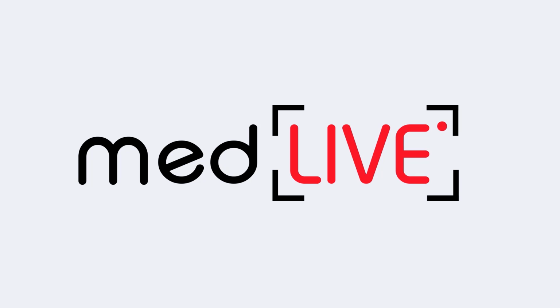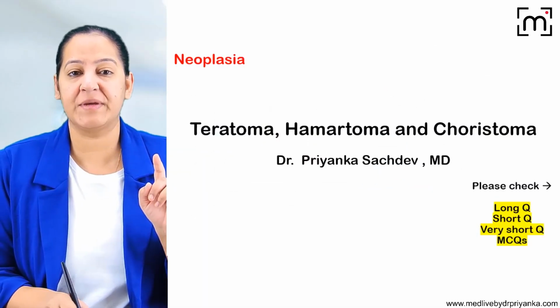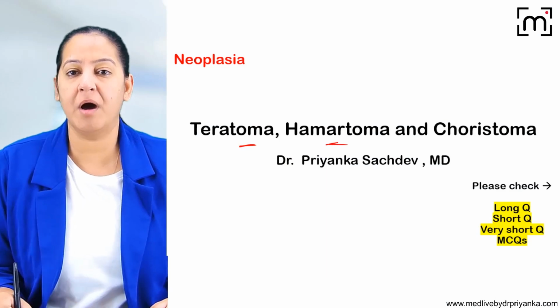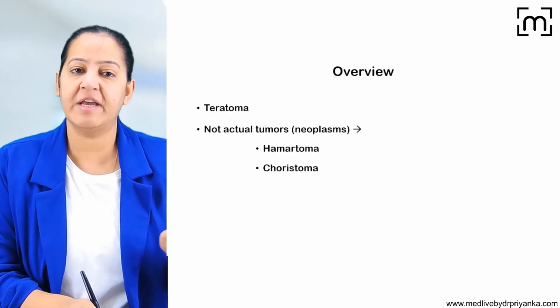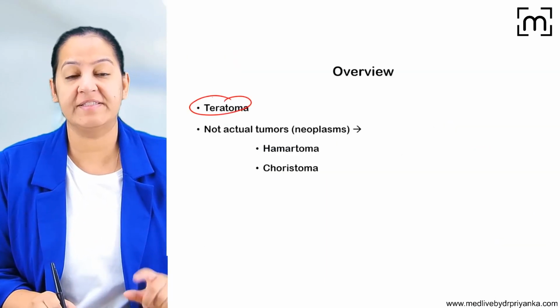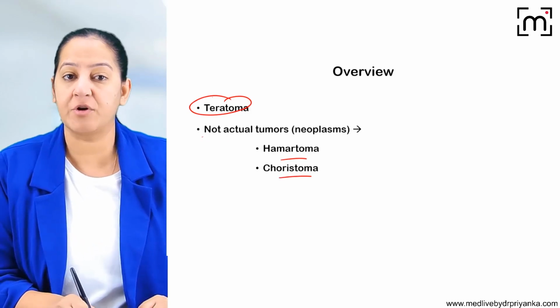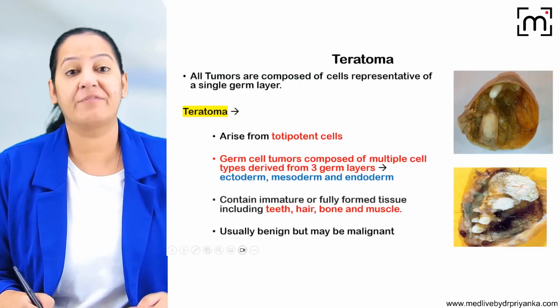Hello everyone. In this session, we are going to discuss three special terminologies in neoplasia, that is teratoma, hamartoma and choristoma. You usually get short questions or very short questions on these three terminologies in your university exams. So let's start. Here I will be discussing three things: teratoma, hamartoma, choristoma. First we will see everything about the teratoma, followed by the hamartoma and choristoma, which are not actual neoplasms. So let's start with teratoma.